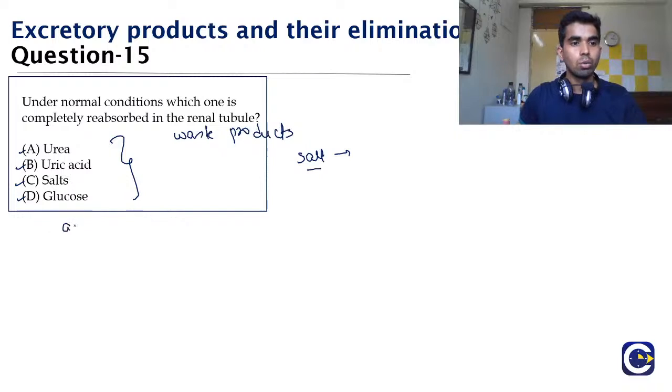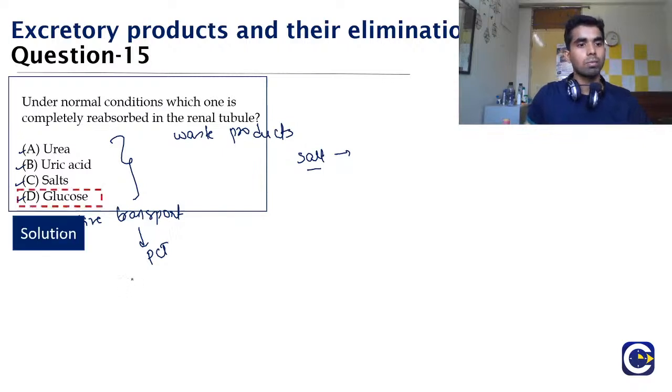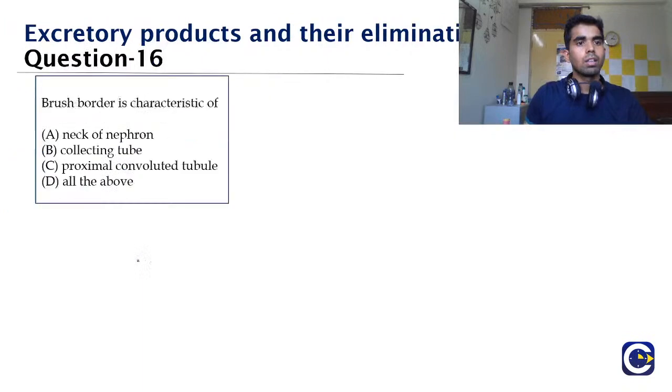So we do the active transport. It is actively transported because it is a VIP member, and that is why we need to spend energy for it. And it is actively transported in which segment? It is in the PCT segment, and hence the correct answer would be option D, glucose. Now coming to question number 16.